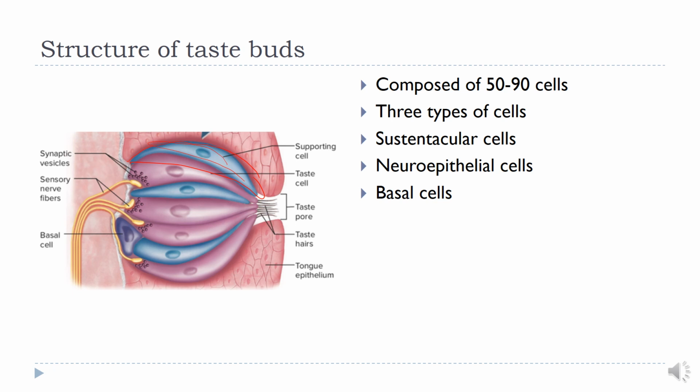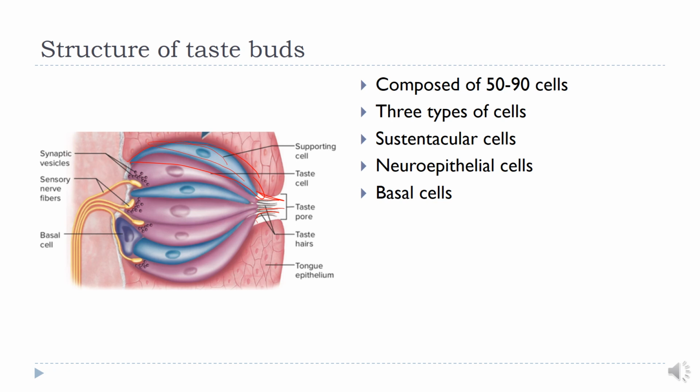At their apical end, these cells bear long microvilli that project into the taste pore. You know what microvilli are? These are extensions of the cell membrane. The purpose is to increase the surface area. So these are the supporting cells which support the neuroepithelial cells or the receptor cells.